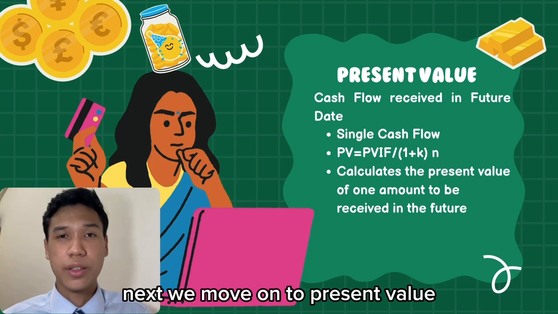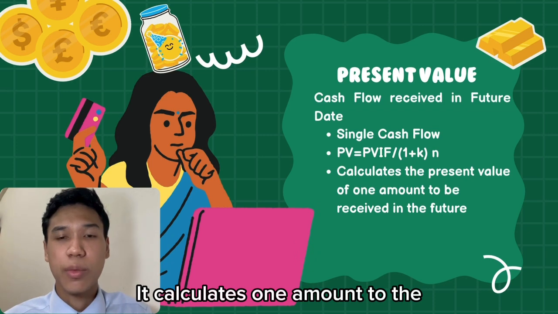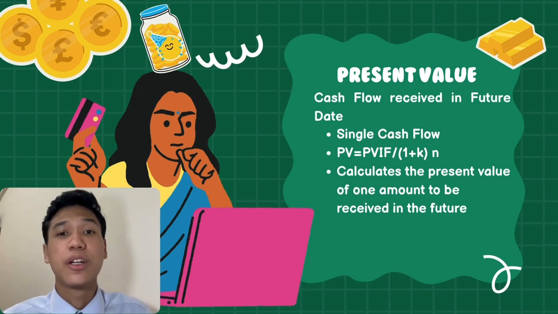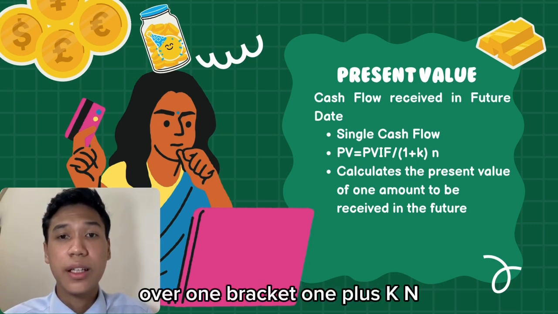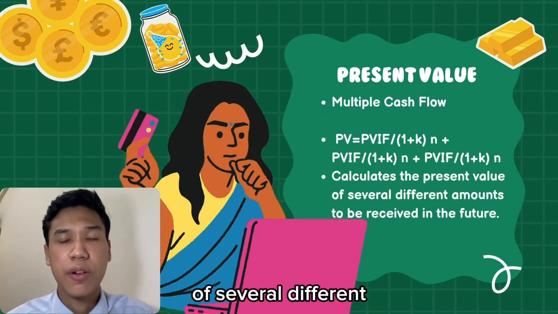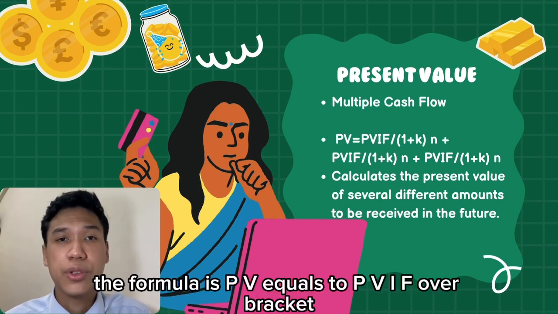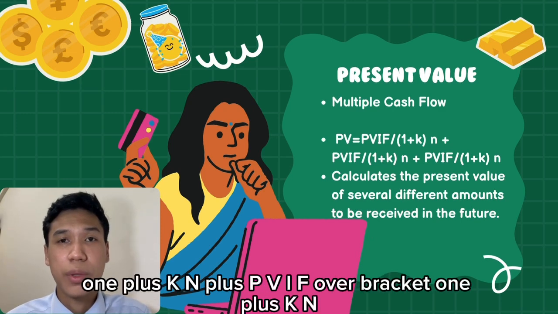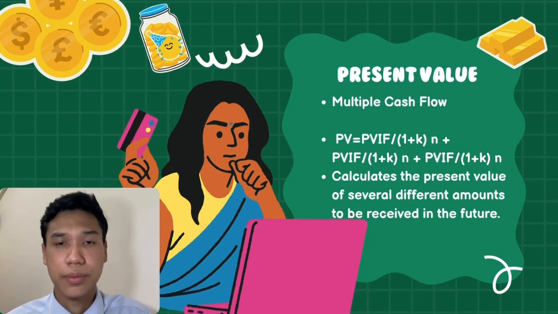Next, we move on to present value. Present value is the cash flow received at future dates. It calculates one amount to be received in the future. The formula for single cash flow is PV equals PVIF over (1 plus K) to the power of N. For multiple cash flow, it calculates the present value of several different amounts to be received in the future. The formula is PV equals PVIF over (1 plus K) to the power of N, plus PVIF over (1 plus K) to the power of N, plus PVIF over (1 plus K) to the power of N.